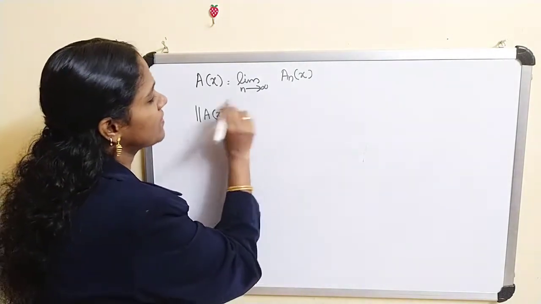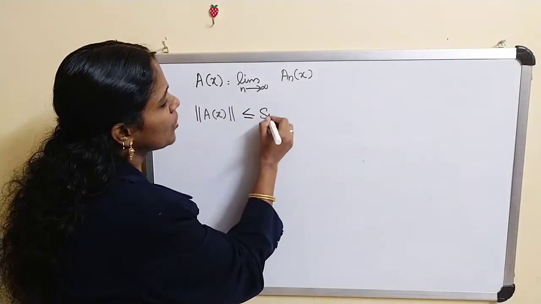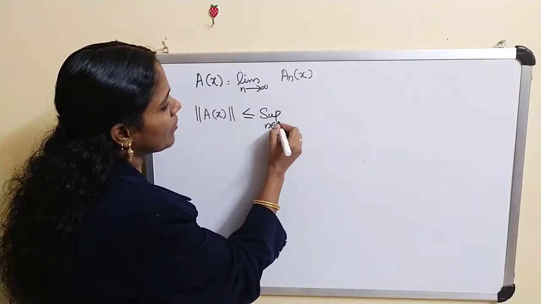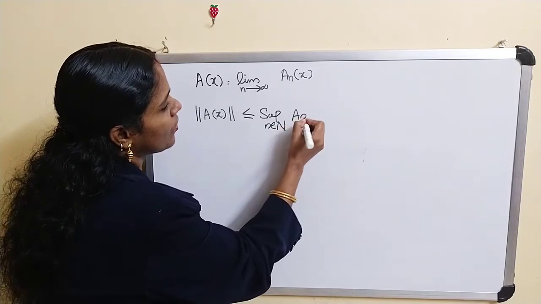Okay, therefore this value is less than or equal to the supremum over n belongs to N of norm of A_n x.